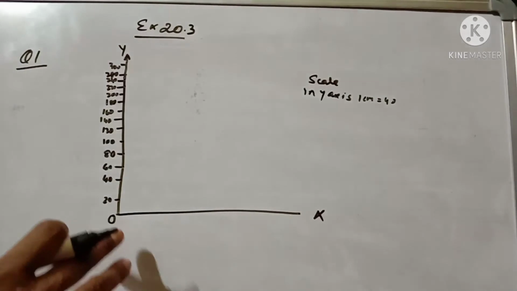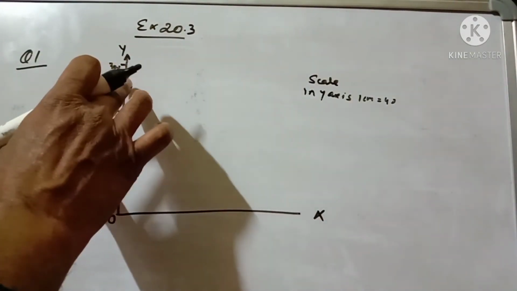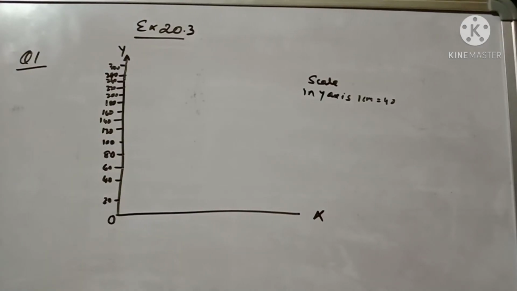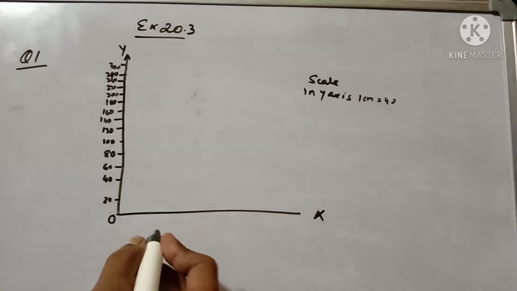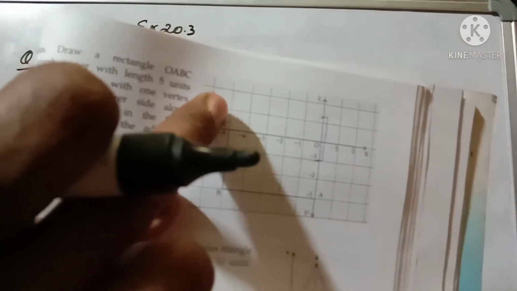I am taking the scale: this is the y-axis, this is the x-axis. On the y-axis, 1 centimeter equals 40. As you know, in the graph paper you will see this is known as 1 centimeter. In your graph paper you have to see this 1 unit.